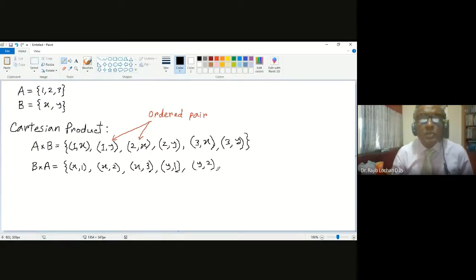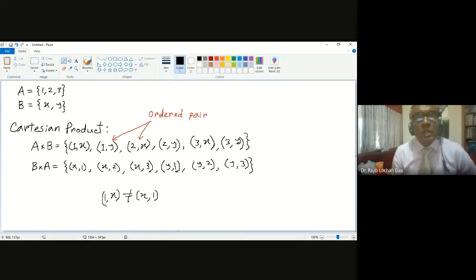The ordered pair is maintained, and you have 6 pairs, but they are not the same. Be careful: 1 comma x and x comma 1 are not the same thing. They are very different, not equal. So be careful about the order.